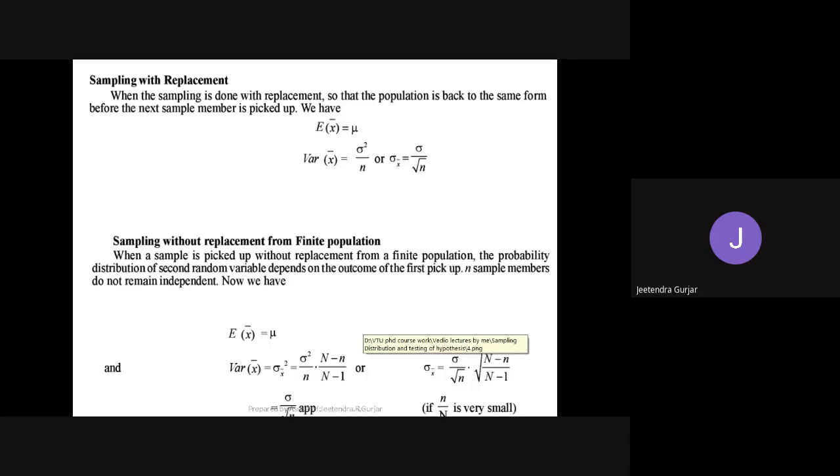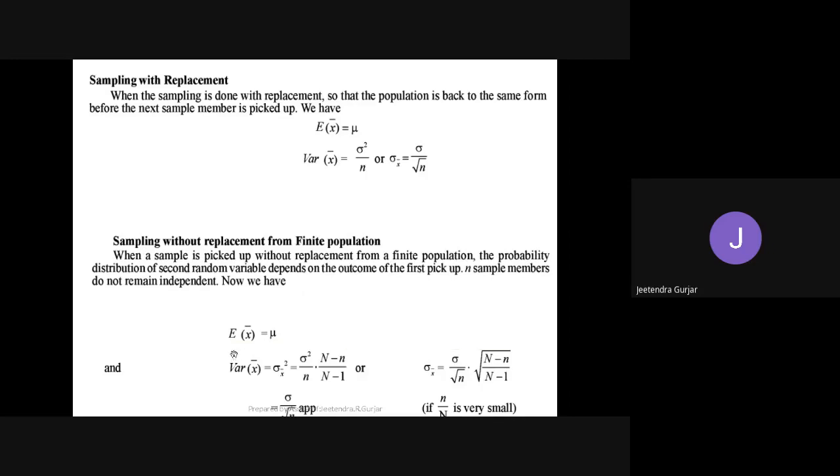We will not replace this, we will not mix this again, we keep it as it is. Suppose the first person takes one cluster, then only 4 will remain. The second person will take one cluster, then there will be 3 clusters remaining. So like this, sampling without replacement, we will not mix. Another example, same way with a ball. If one person picks the ball, he will take the ball with him. The next person will come and choose another ball and go. But in sampling with replacement, what do we do? Again, we put that ball in the cage and rotate. So this is how sampling with replacement and sampling without replacement work, students.